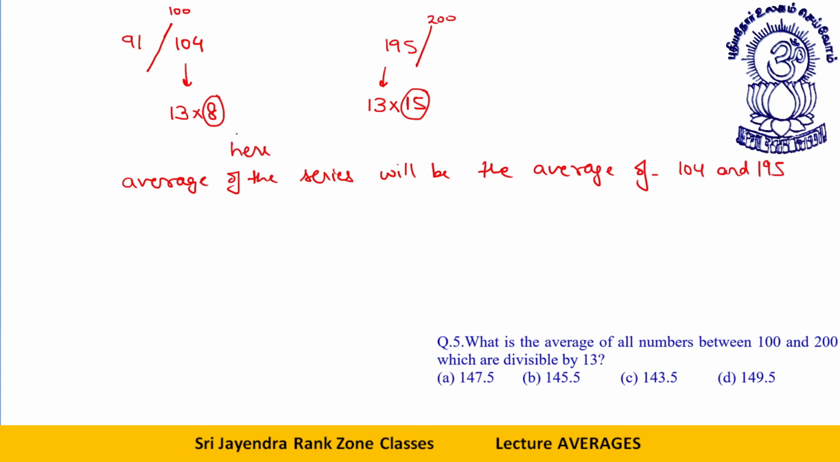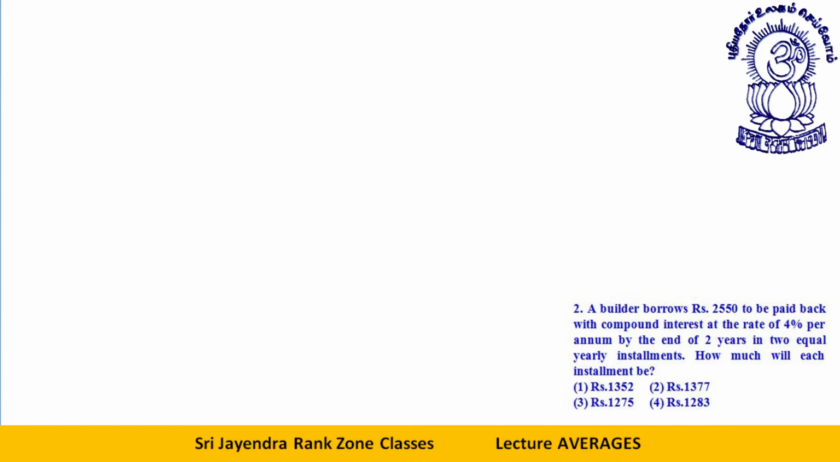Here we have how many terms? We have an even number of terms, 8 to 15. You can count it on your fingers: 8, 9, 10, 11, 12, 13, 14, 15. There are 8 terms. So the average will be 104 plus 195 divided by 2. That will give me 299 divided by 2, which is equal to 149.5. Okay, dear students, let's move ahead. Let's take the next one.